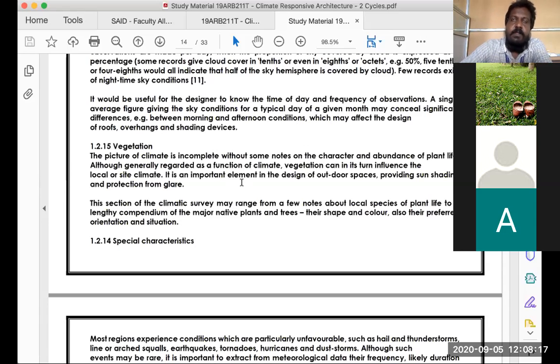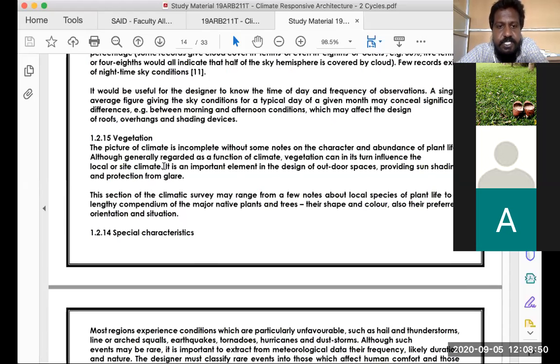Vegetation in a place really reflects the climate of that particular region. As an example, we know about the climate of a desert, and if you see a cactus growing in a place, then we can judge the climate. I'm saying in a natural condition, not in a nursery, where we grow it for our own interest. But in a natural environment, if you are able to identify what kind of plants we have, we'll be able to judge what the climate is and respond to it. That is about vegetation.